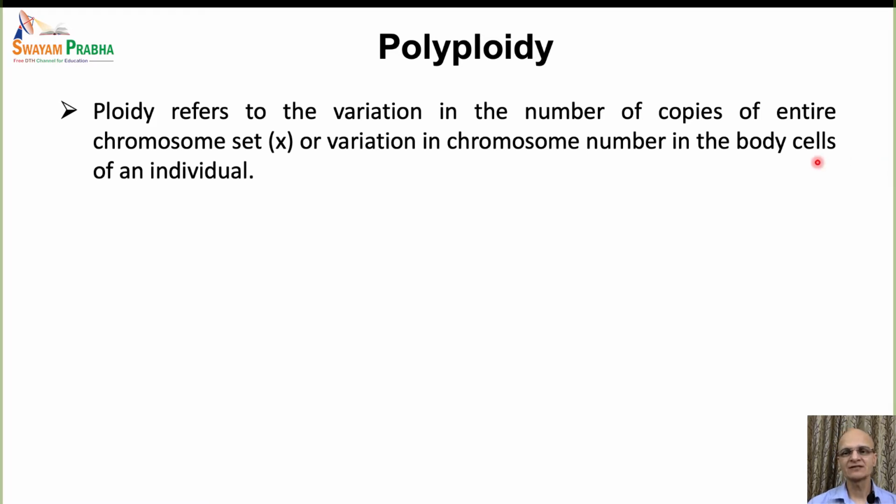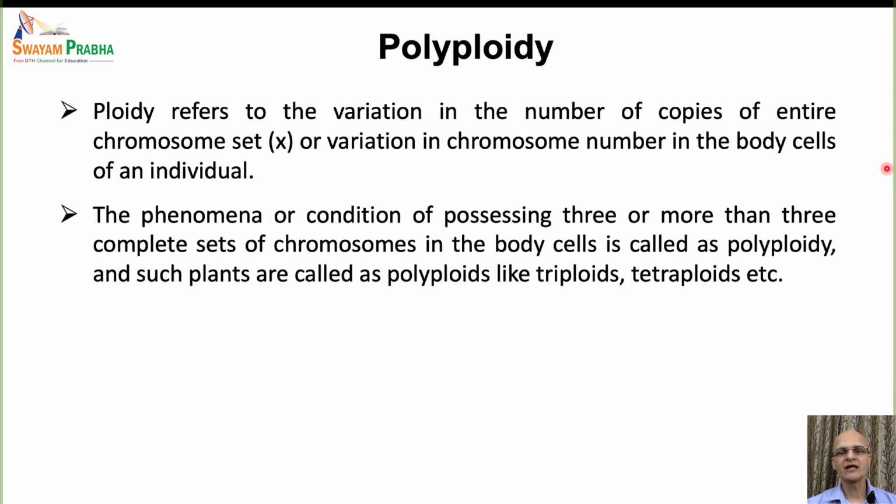The complete chromosome set is a characteristic of any particular species and it is designated by letter X. And the condition of possessing three or more than three complete sets of chromosomes in the body cells is called as polyploidy, and the plants having such ploidy level are called as polyploids.